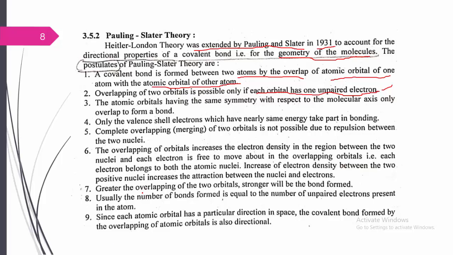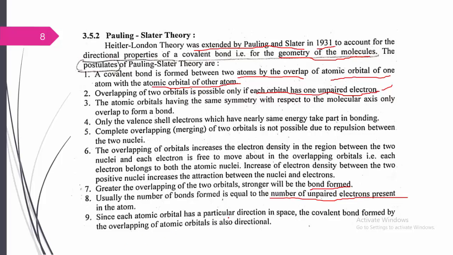Likewise, the greater the overlapping of the two orbitals, the stronger will be the bond. Where the overlapping takes place, the greater the overlap, the stronger the bond; they are directly proportional to each other. The number of bonds is equal to the number of unpaired electrons present in the atom. This is also important. Suppose two unpaired electrons are there, then two bonds can be formed.